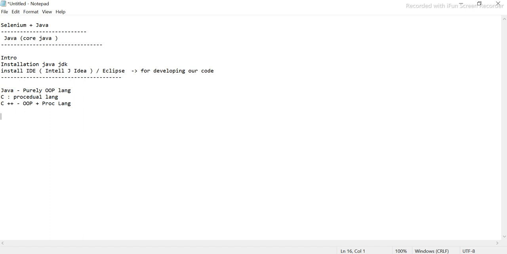Java was developed by Sun Microsystem in the US in 1991. The person who developed or invented this language was James Gosling. He was one of them.